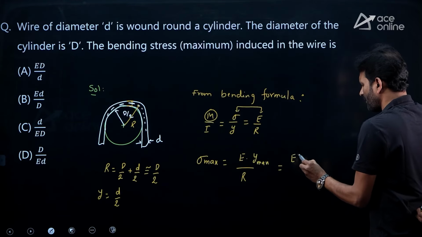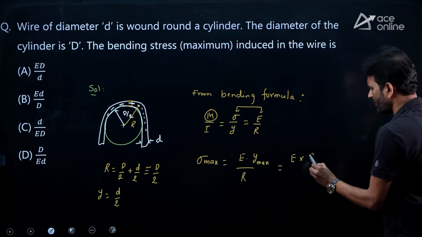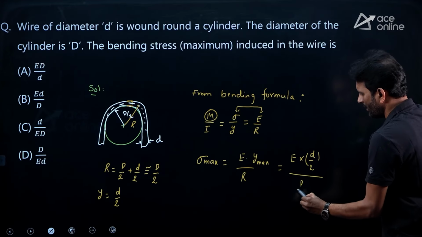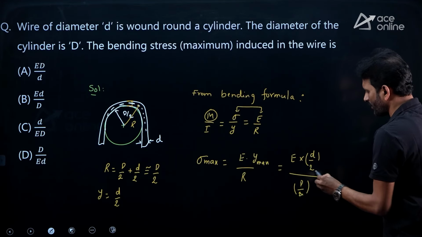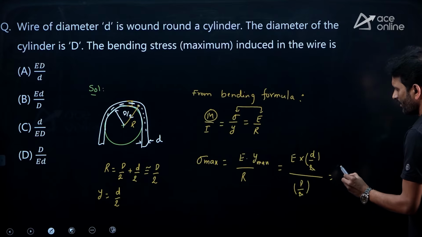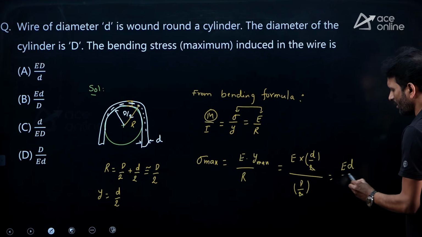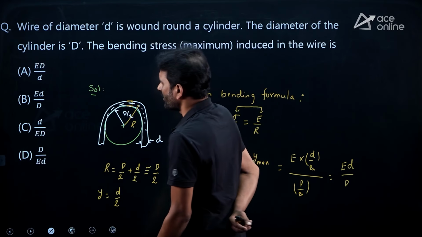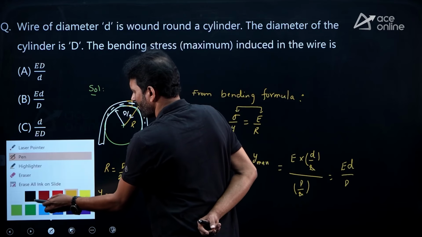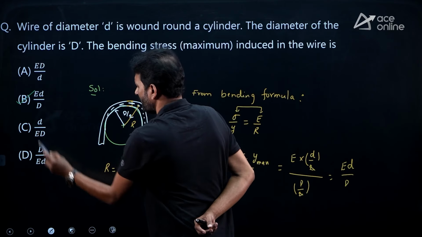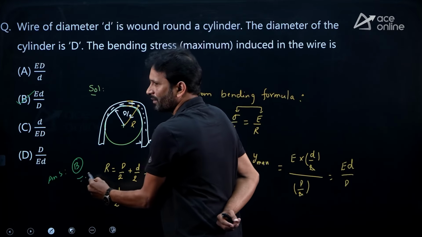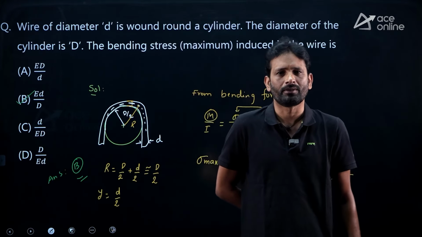E is a material property, we know it. Y value, we are having small d upon 2. R value, capital D upon 2. This one is getting cancelled. Then E d upon capital D. This is the required answer. So let us take this one, E d upon capital D, we are having at option B. So which one is correct? Option B is correct for this question. Hope it is clear to you.